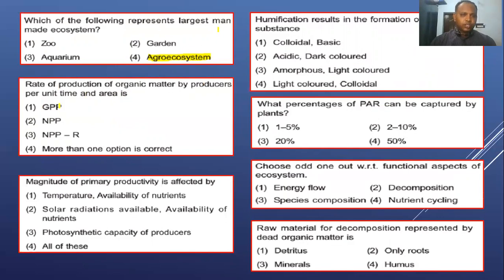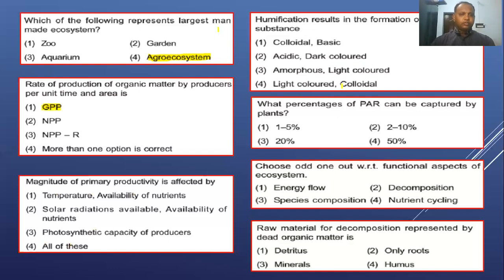And next question: the rate of production of organic matter by producers per unit time and area is called GPP, right? Previously we discussed a question on NPP. They are not asking about the whole production; they are asking only about the stored amount, and that stored amount means NPP. Here they are asking the rate of production of organic matter by producers per unit area and unit time. There, GPP, gross primary productivity, is the right answer.